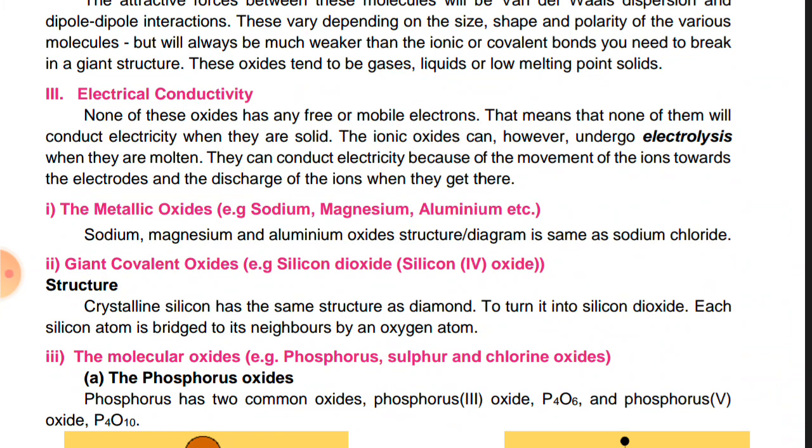Next is the electrical conductivity, and you know that electrical conductivity means the tendency or the capability of any material to pass electrical current. Depending upon their metallic property, the first three oxides, being metallic oxides, are good conductors of electricity because they have free electrons in their structure and they have ionic structures, and these ions and free electrons allow the easy passage of current through them. So they are good conductors of electricity. And the non-metallic oxides are non-conductors or insulators.